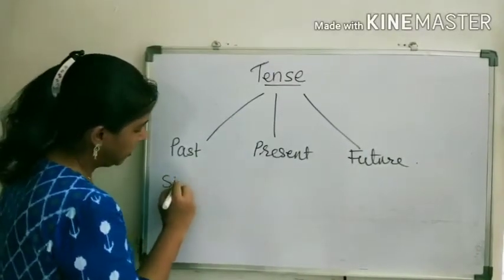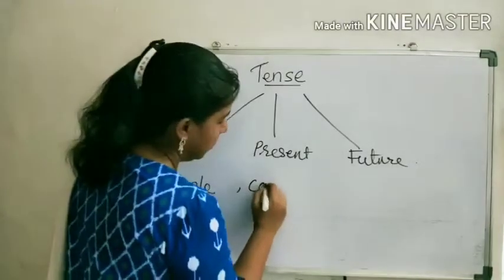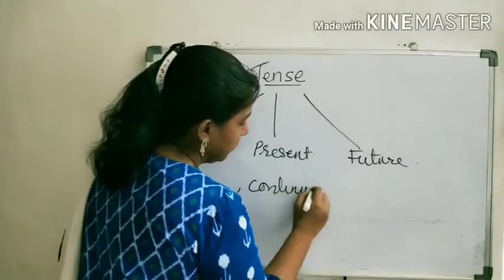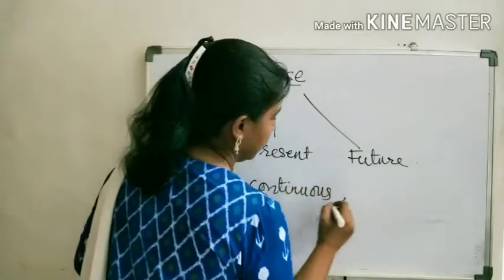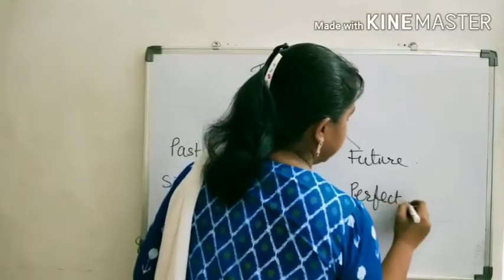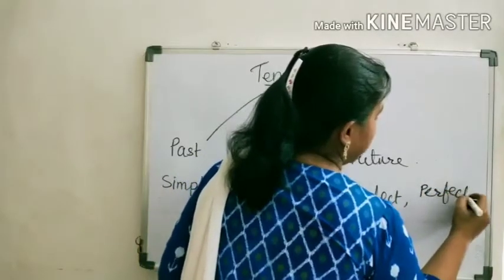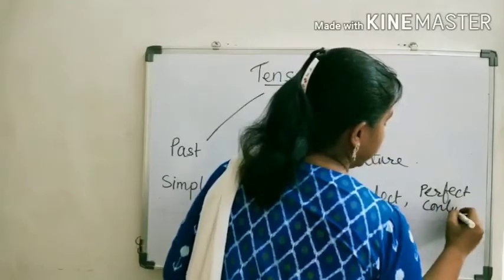First, simple, then continuous, then perfect, and perfect continuous.